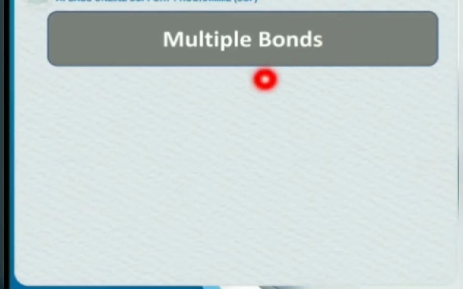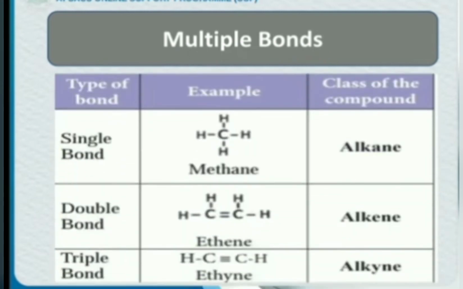Next property due to which millions of organic compounds are found in the world is multiple bond formation. What is the meaning of multiple bonds? Look at here. Carbon forms single bonds in long chains, branched chains or ring compounds. It is a family that is termed as alkane. The class of compound is termed as alkane.